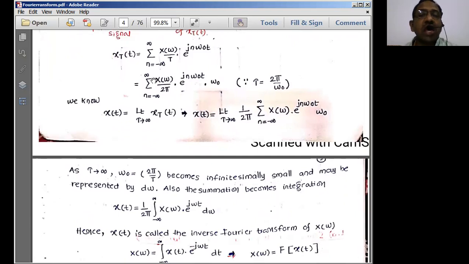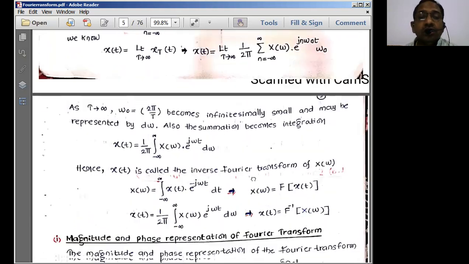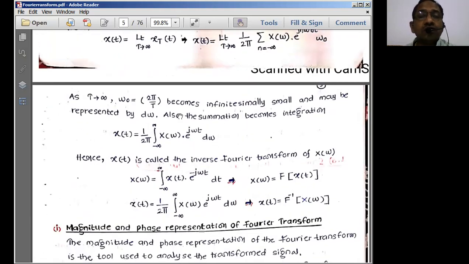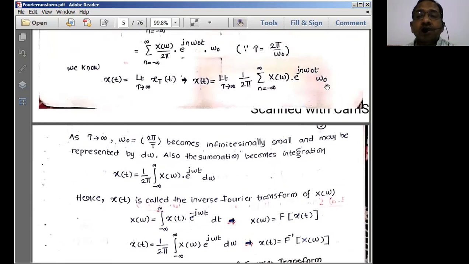So therefore, I can write this as 1 by 2 pi taken outside, applying limits for T tends to infinity, because we should apply it for finite limits up to T tends to infinity. This particular equation holds good. So therefore into e power j n omega naught t times omega naught. So here, as T tends to infinity, this omega naught becomes very, very small.